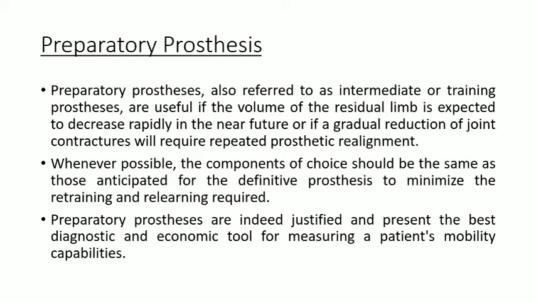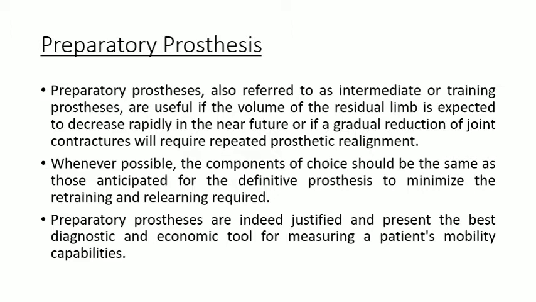Then comes the preparatory prosthesis. The preparatory prosthesis is also known as the intermediate or training prosthesis. These are useful if the volume of the residual limb is expected to decrease or increase rapidly in the near future, or if a gradual reduction of joint contractures will require repeated prosthetic realignment.